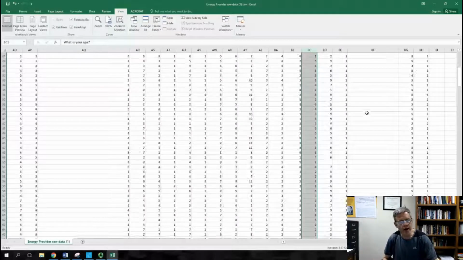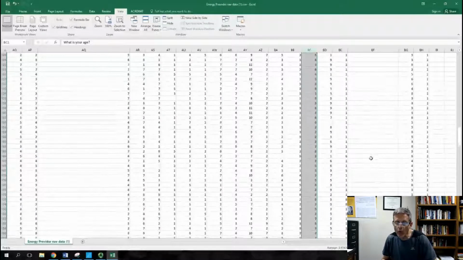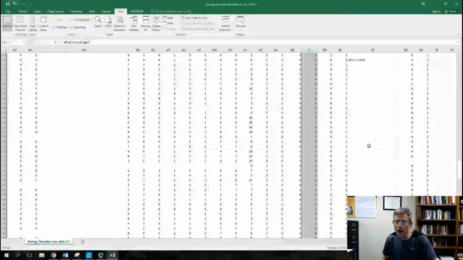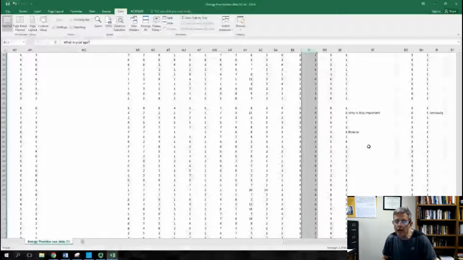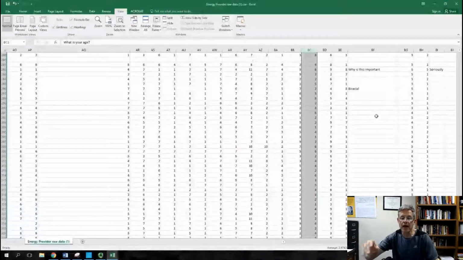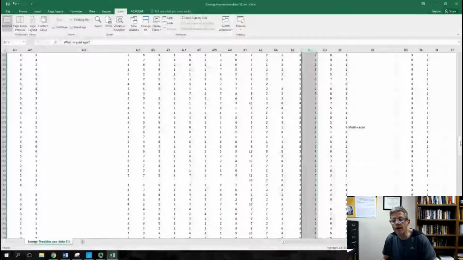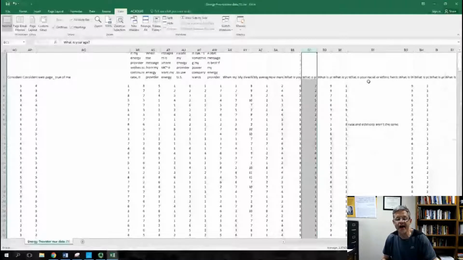Have to work on that probably another time. But if you look down here, here's white, Native American, white, multiracial, Afro-Cuban. So why is this important? Well, we want to know because we might categorize different groups, okay? But you look at this biracial, but again, there's a few. We may want to talk about that in our research later to validate those answers.